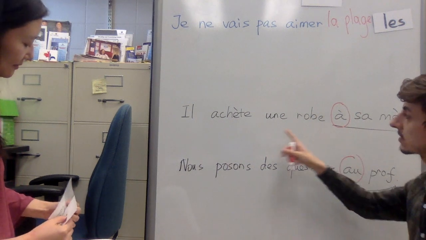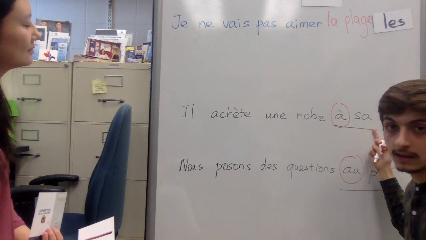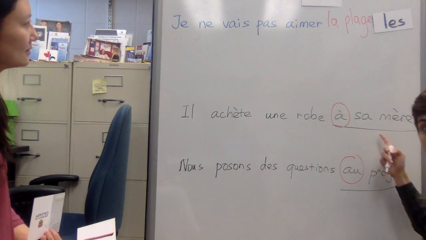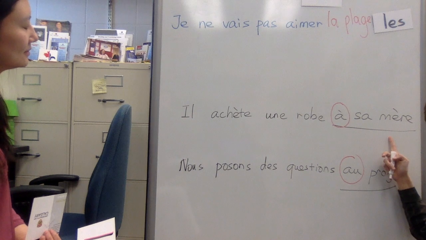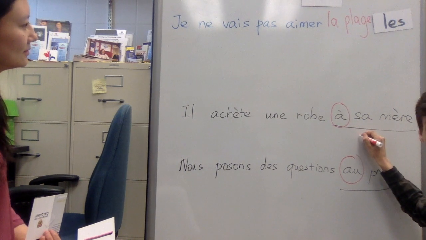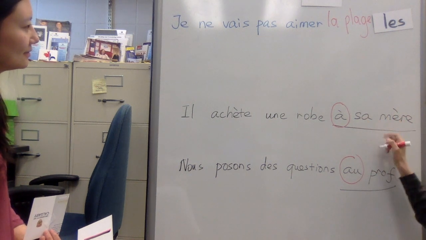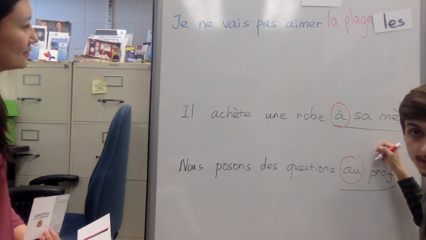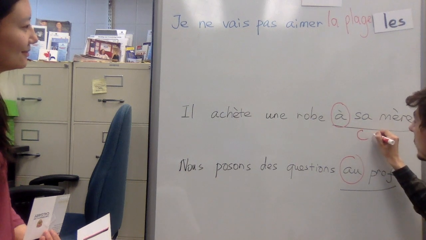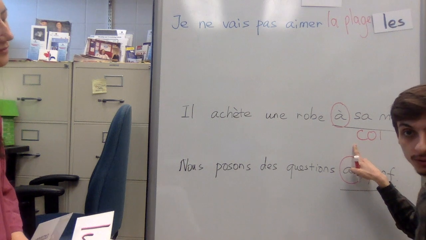If we take the first example, il achète une robe à sa mère. Il achète une robe à qui? À sa mère. So the function of the word mère in the sentence is COI, indirect object complement.